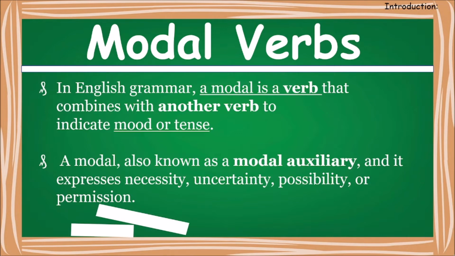It shows my ability. A modal is also known as a modal auxiliary, and it expresses necessity, uncertainty, possibility, permission, or many other things which we are going to learn right now. Remember, modal verbs are also called modal auxiliary verbs.